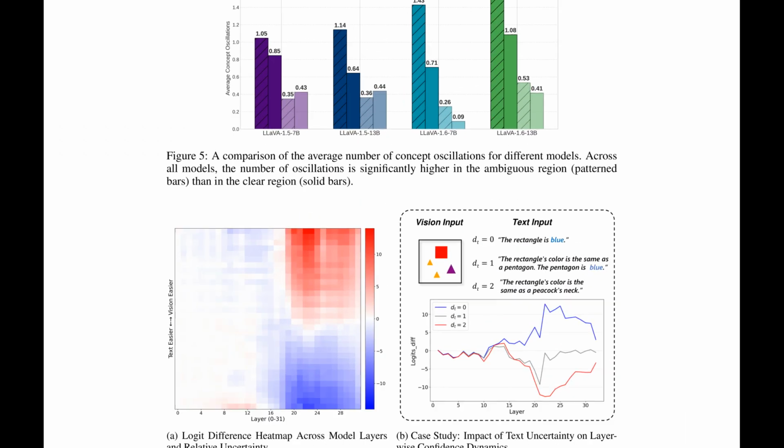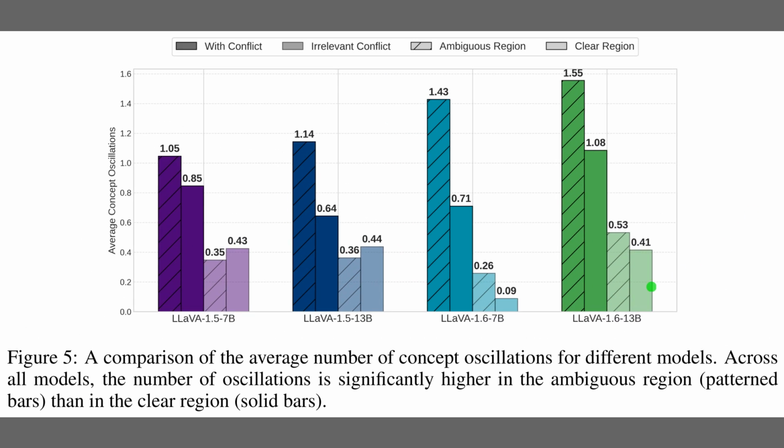Well, Figure 5 shows that models flip between text and vision answers much more when the case is ambiguous. An oscillation means the layer-wise top answer switches between the text-supported choice and the vision-supported choice, which signals indecision. Patterned bars rise notably above solid bars across models, so ambiguity drives extra flips. The irrelevant conflict control stays low, indicating the spikes come from real semantic contradiction, not sentence form.